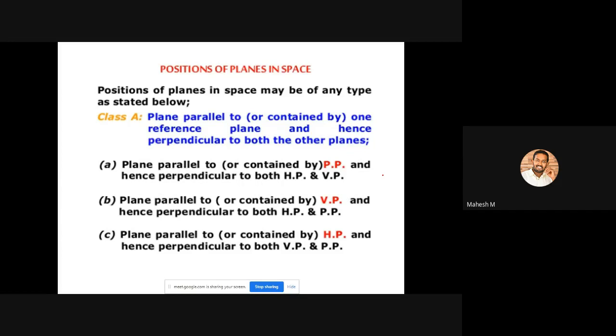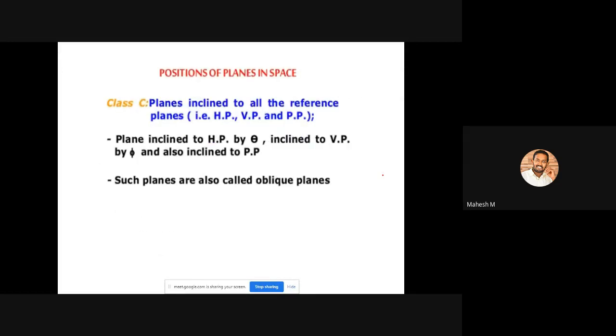Here also we will discuss the same conditions: plane parallel to HP, parallel to VP, perpendicular to HP, perpendicular to VP, and also the inclined condition. The both-inclined condition is very important. This is the third one, case C, where the plane is inclined to HP and also inclined to VP.